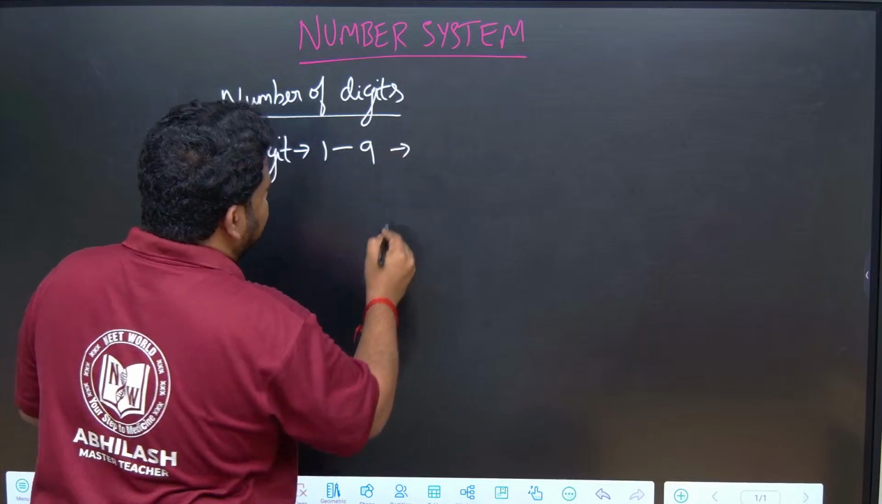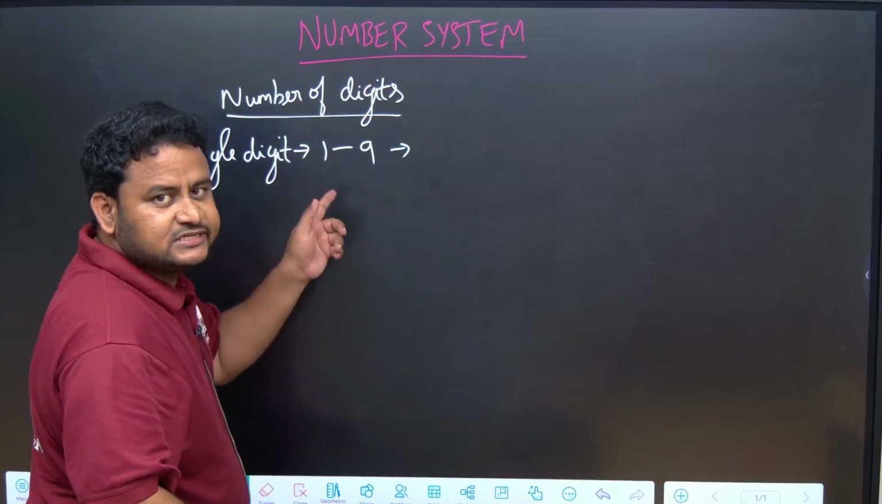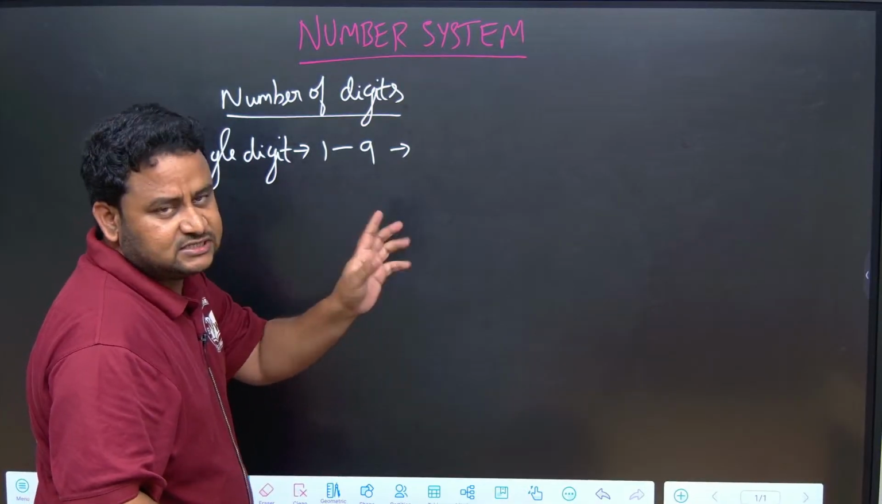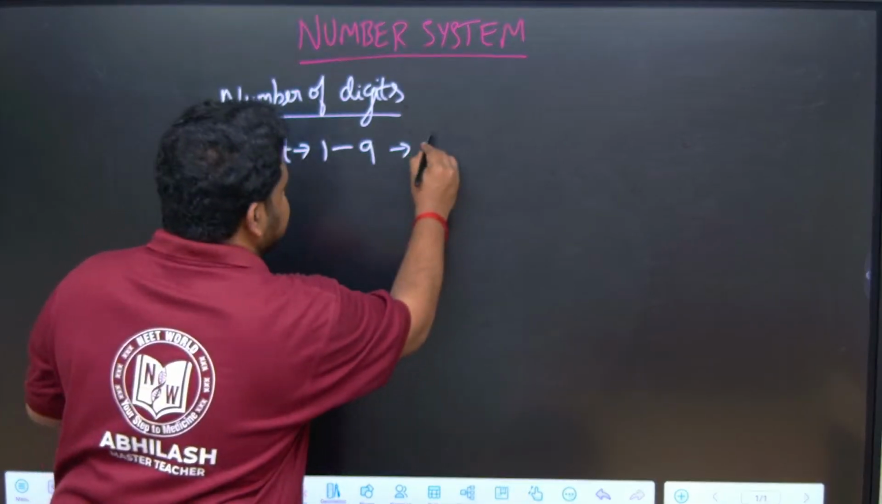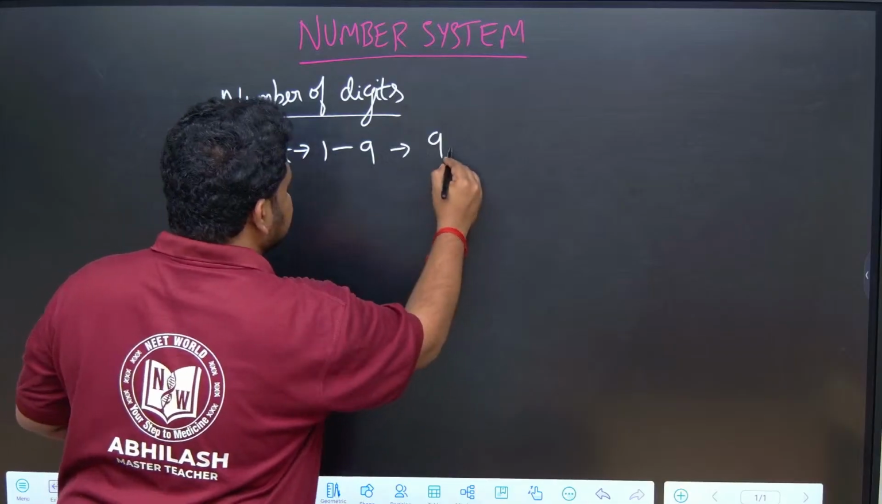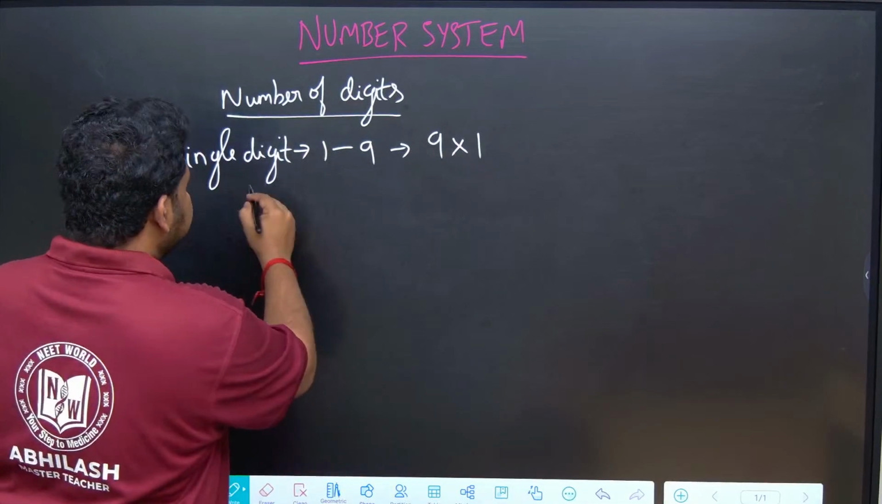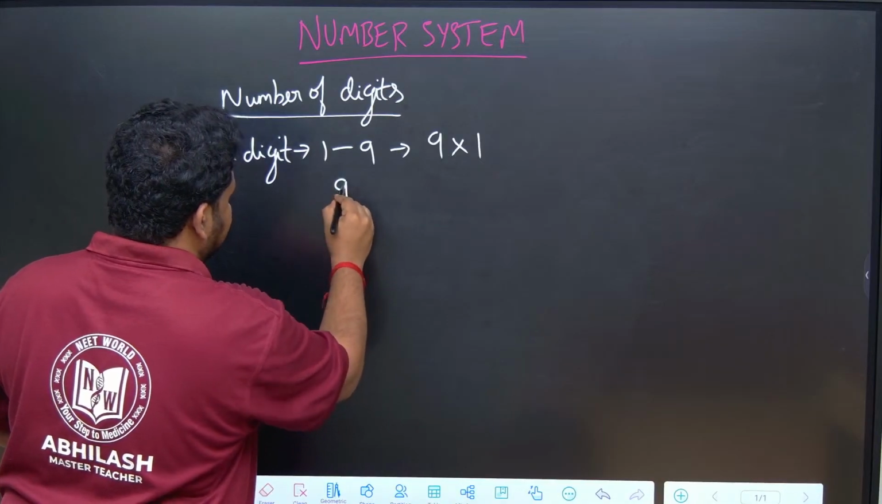So, 1 to 9, how many digits are there? Actually, it is 9 digits. It is not 10 digits. If it is 0 to 9, it is 10 digits. If it is 1 to 9, it is 9 digits. Okay, it is 9 digits. So, single digit means it is 9 into 1. So, how many digits are there? 9 digits.